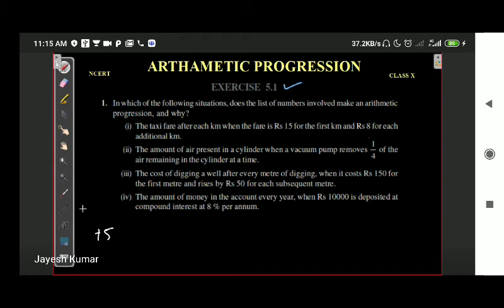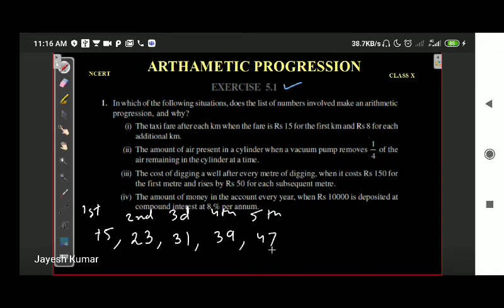So for the first kilometer, you have 15 rupees. For the second kilometer, 15 plus 8, that is 23 rupees. For the third, 23 plus 8, that will be 31 rupees. The fourth kilometer will be 39 rupees, the fifth 47 rupees, and so on.